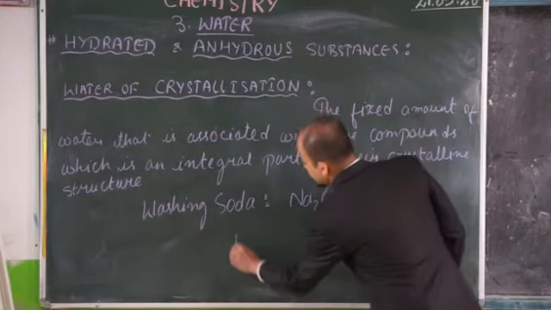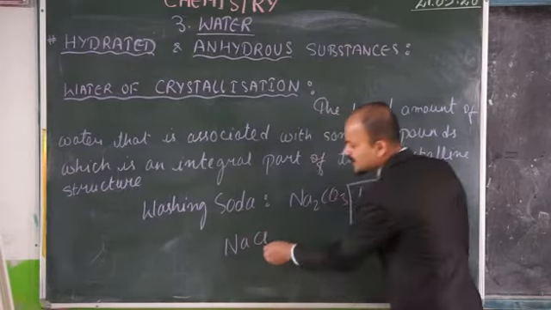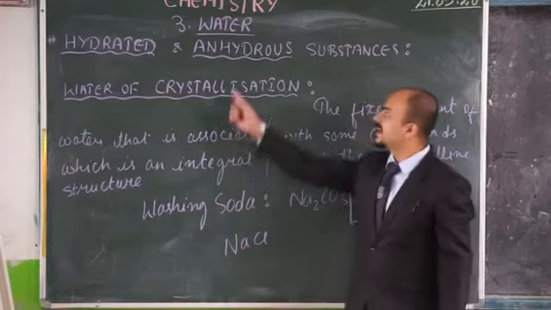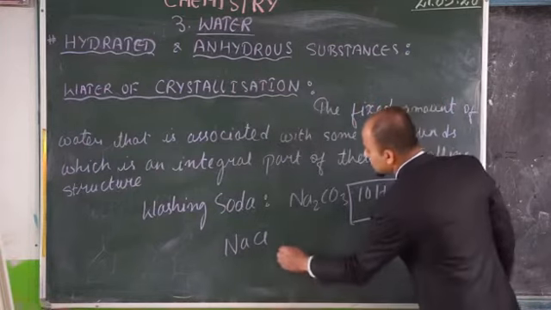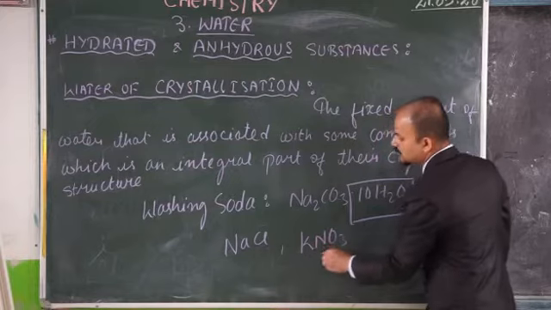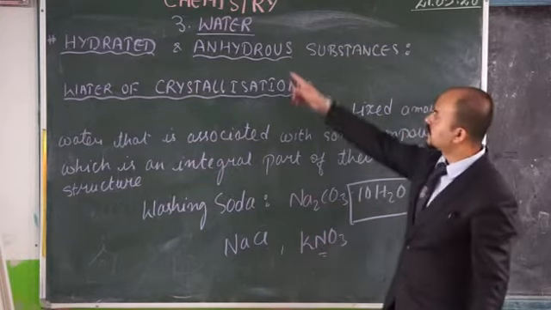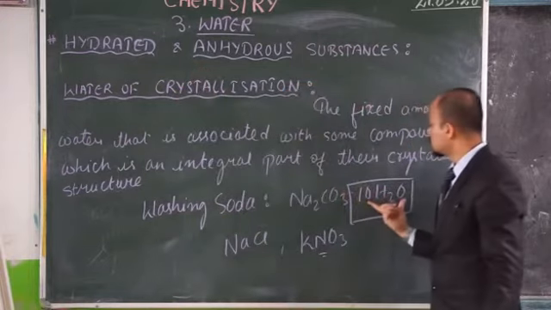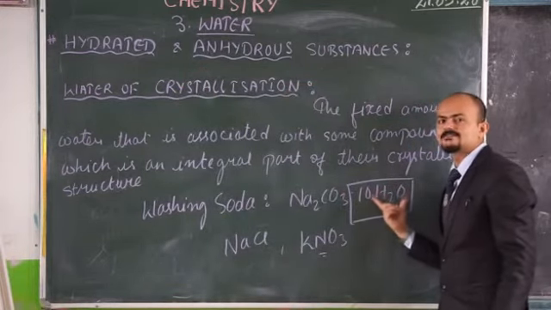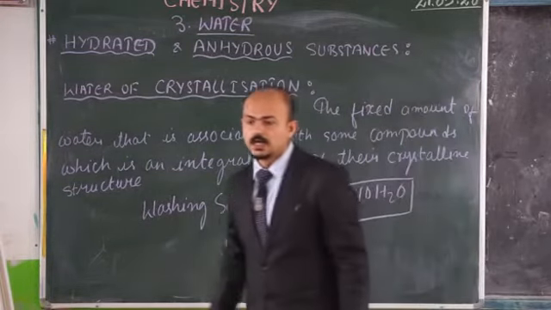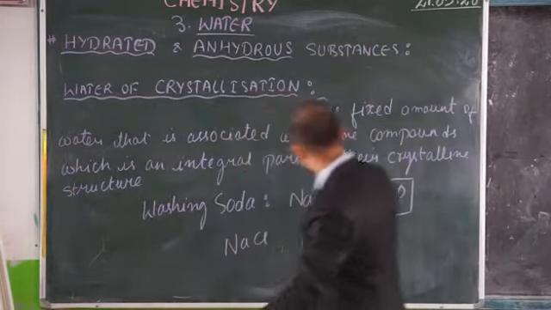And we have, say, NaCl. Does it have any water molecule associated in this formula? No. Therefore, it is a what? Anhydrous substance. Similarly, we have potassium nitrate. Here also, water molecules are not present. Therefore, it is known as what? Anhydrous substance. And hydrated will contain certain fixed water molecules in them. Hope this is clear. Now, let's move on to the next topic.